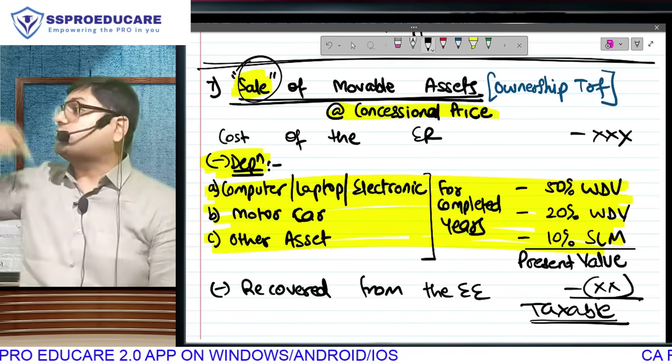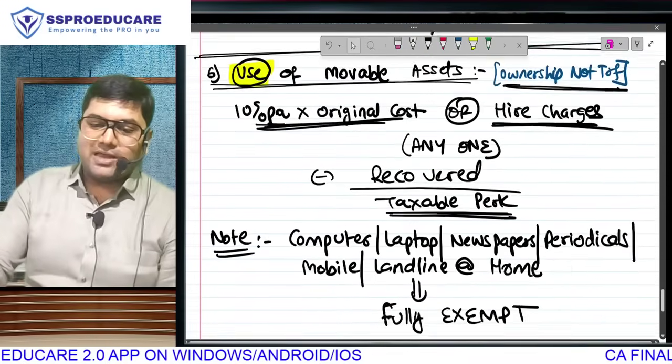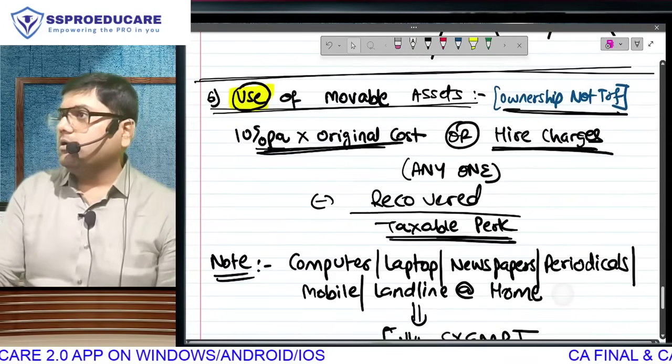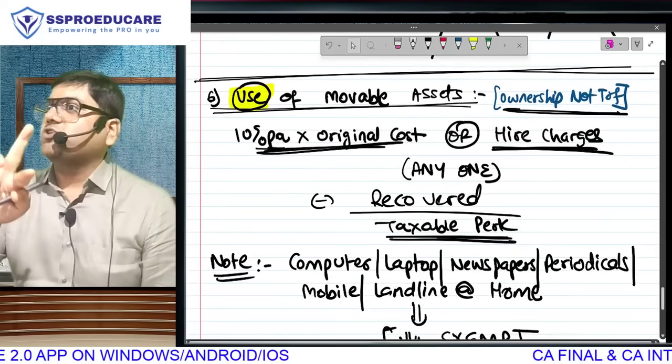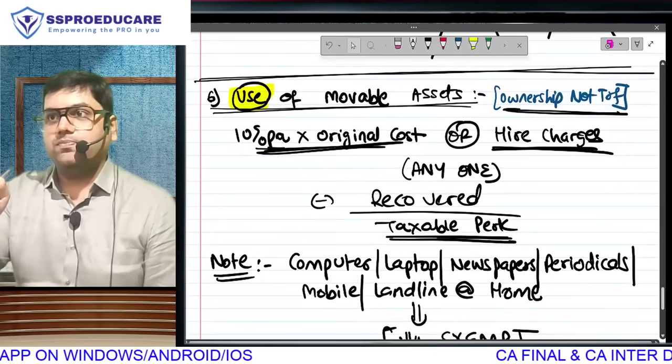In sale, the employer has to buy and then sell it to you, but in use he can buy or take it on rent. It can be any of them. Are the two valuations, use of movable asset and sale of movable asset, clear to you?